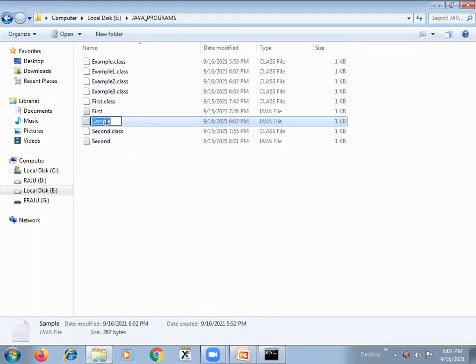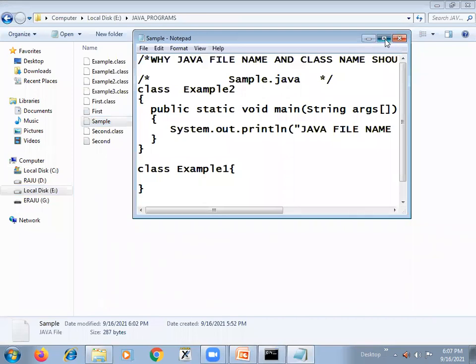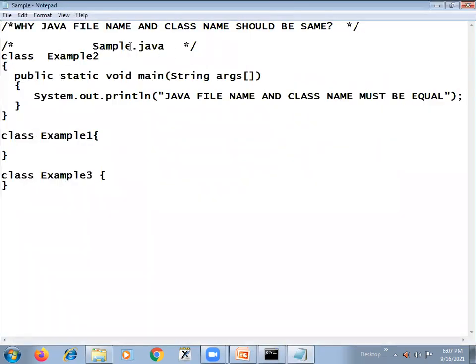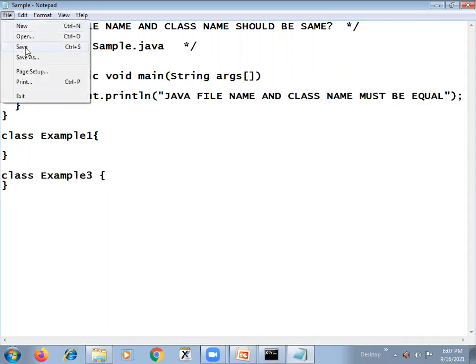Otherwise, you can just rename even the class. If you want to have the same name sample, then you remove this and call this class sample. So class sample, then sample.java. Both will be the same.